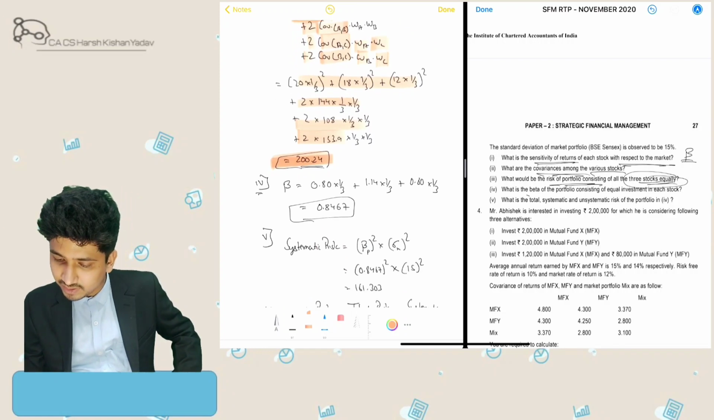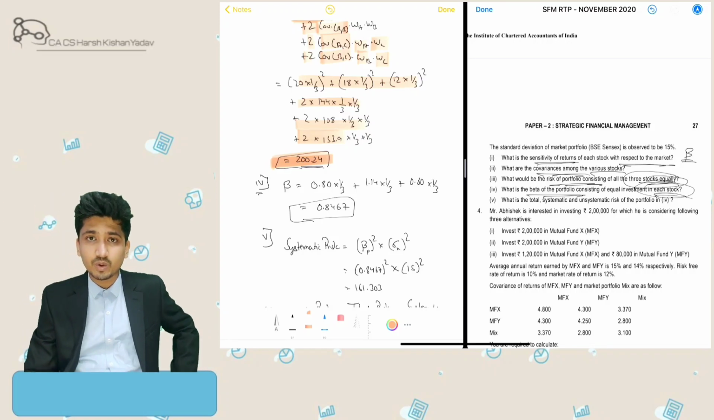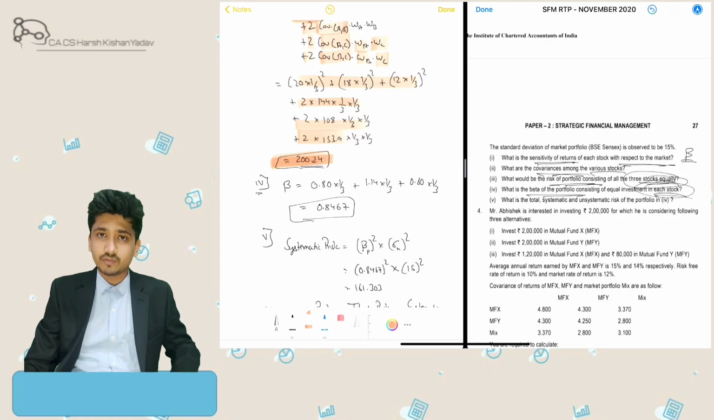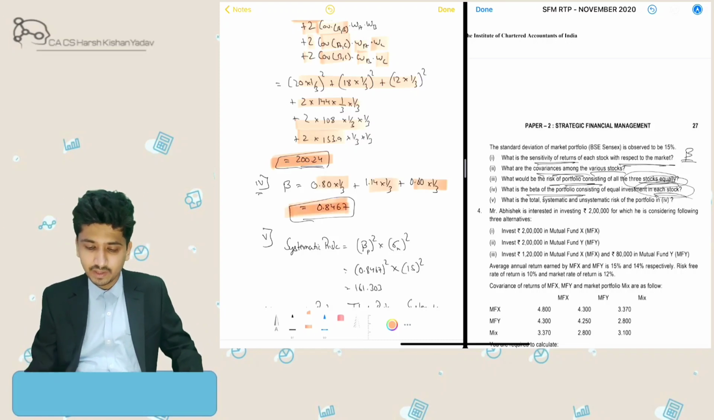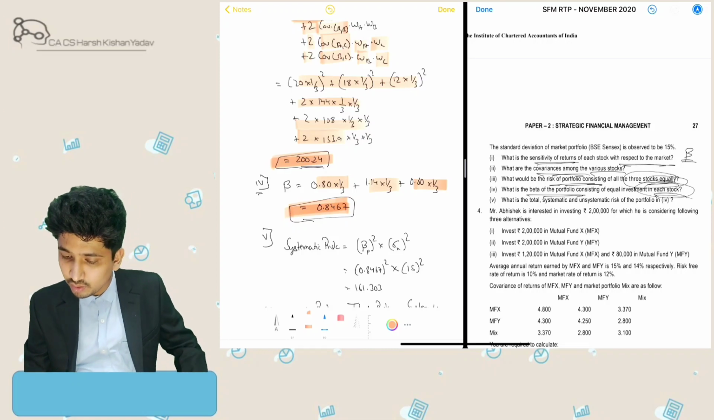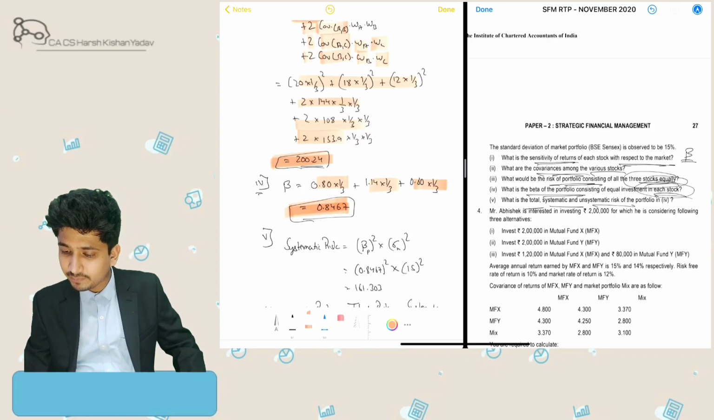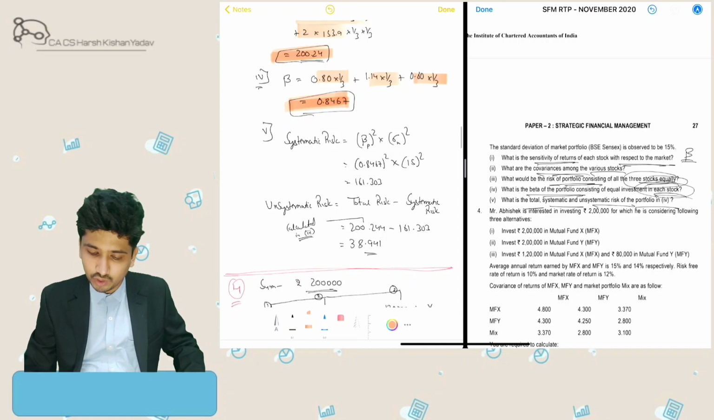Then the question is asking what the beta of the portfolio consisting of all three stocks equally is. So what we can do is beta of A into weight of A, plus beta of B into weight of B, plus beta of C into weight of C. So we will get the beta of the portfolio. What is the total systematic and unsystematic risk of the portfolio?